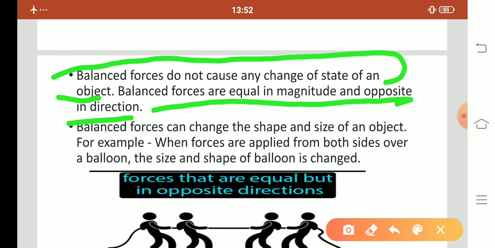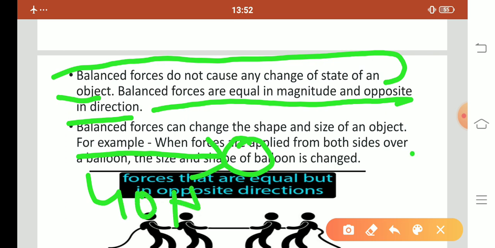If we apply a force of 40 Newton from the west side, and then we apply a force of 40 Newton from the east side, for example, here is our object, and we apply 40 Newton on this side and 40 Newton on this side also.